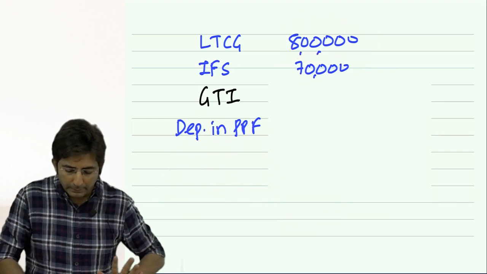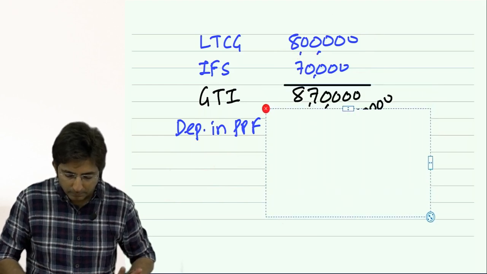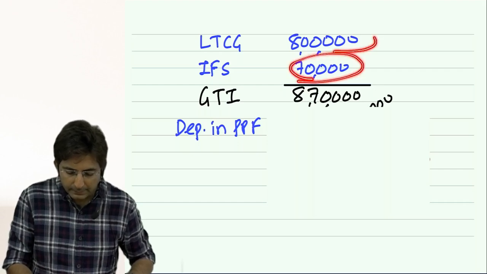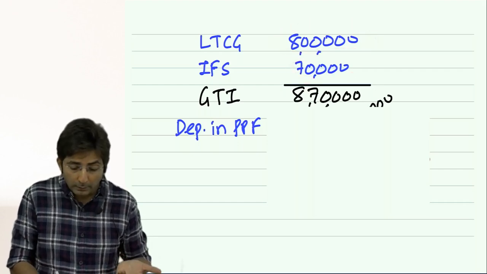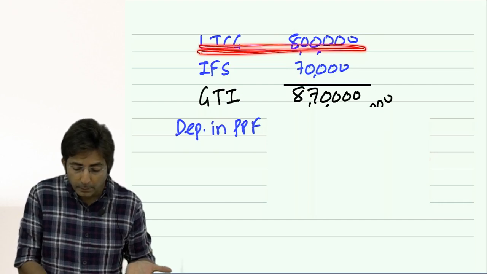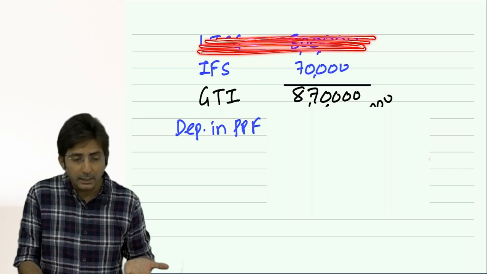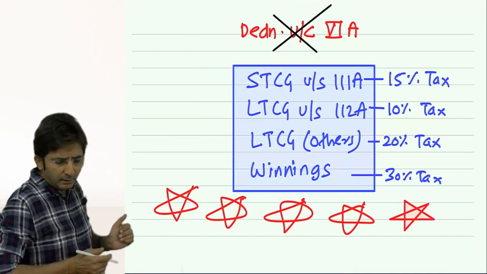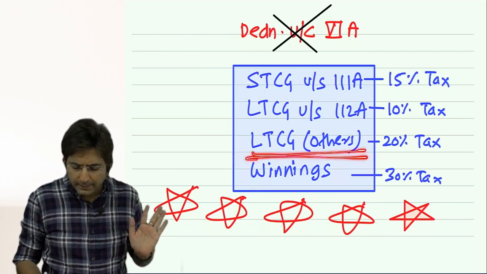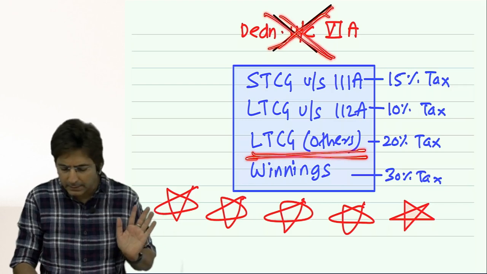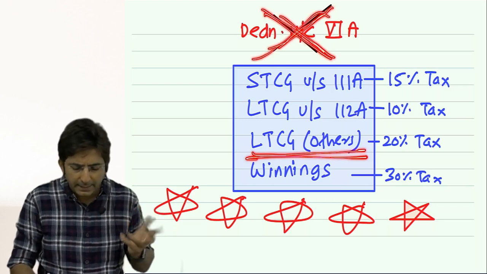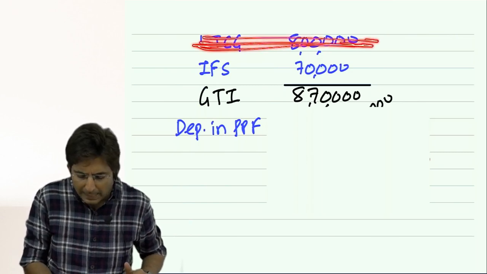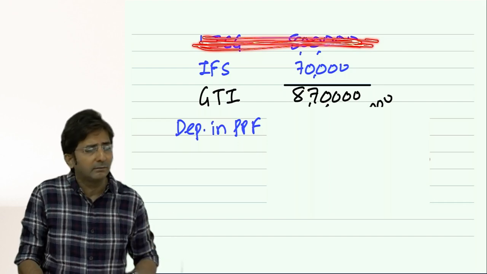Your income has 2 items: income from salary and long-term gain, and long-term capital gains is not eligible for deduction under Chapter VI-A. In the previous slide I said long-term capital gains do not get Chapter VI-A. So what should I do? I should forget this amount.